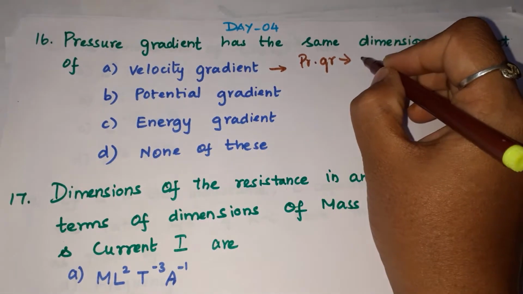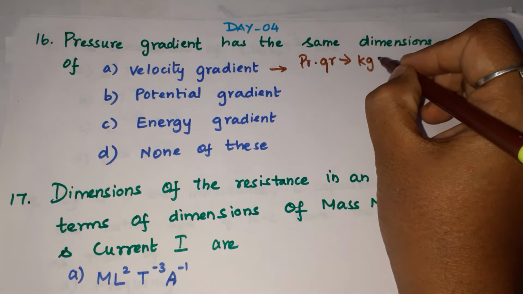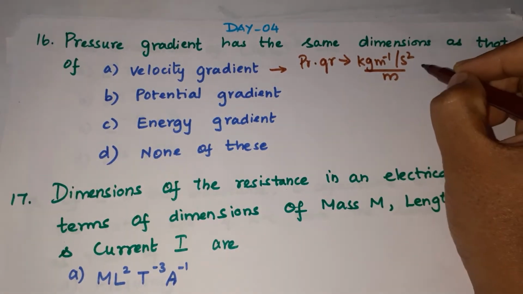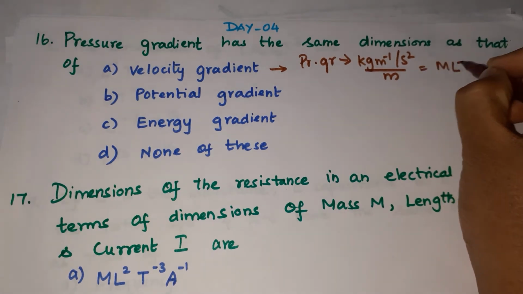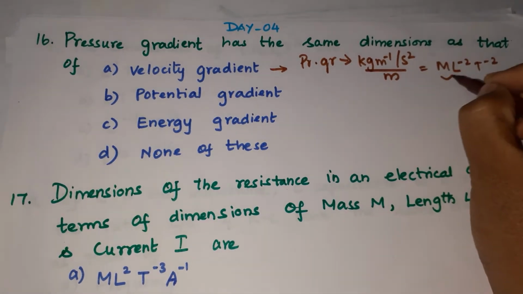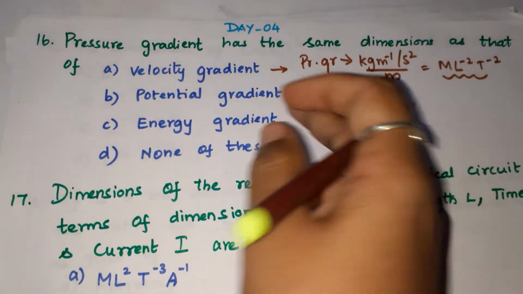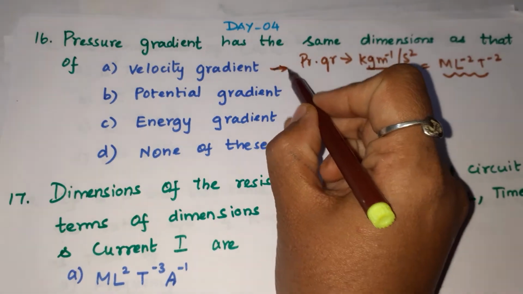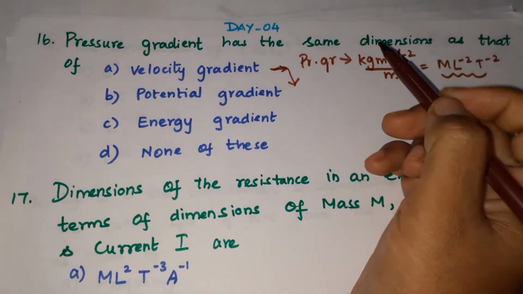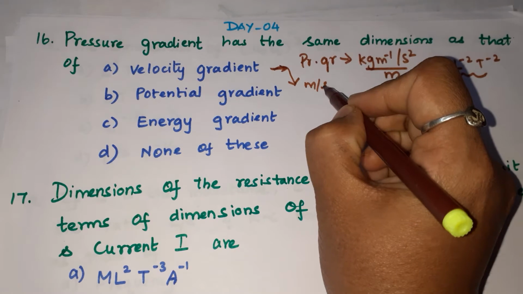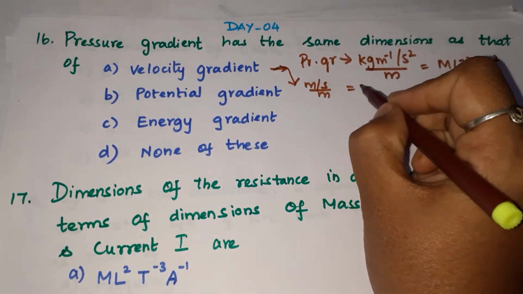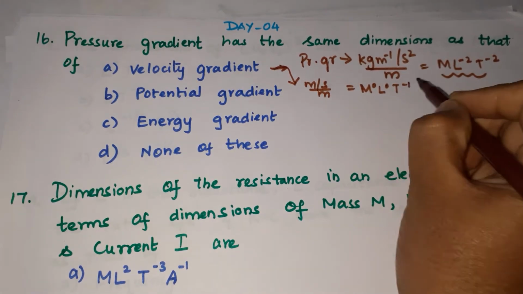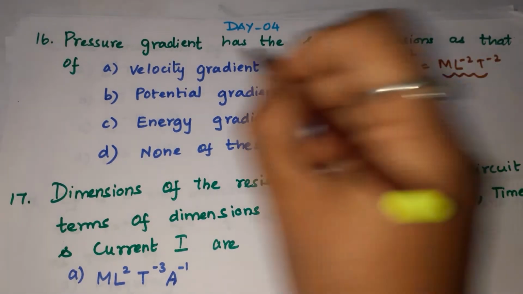For pressure gradient, we can take the dimensions as kg meter inverse per second square per meter. So this can be taken as M L power minus 2 T power minus 2. We are going to check whether this answer is the same as velocity, potential, or energy gradient. First, the velocity gradient: that is meter per second by meter, so we can take it as M0 L0 T power minus 1. No, it is not the same as the pressure gradient.